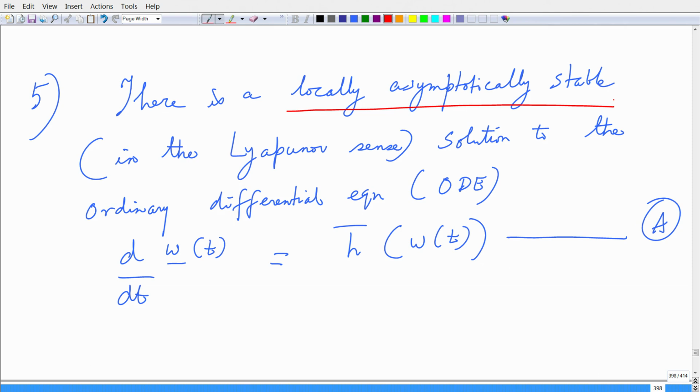And it says that there is a locally asymptotically stable solution, and I have not talked about Lyapunov exponents and in general the conditions for Lyapunov stability, and I will get to that a little later, but take it for granted that there is a locally asymptotically stable solution to this ordinary differential equation. If this is condition five, if this is satisfied, then it is one of the conditions for the asymptotic stability theorem. Okay.